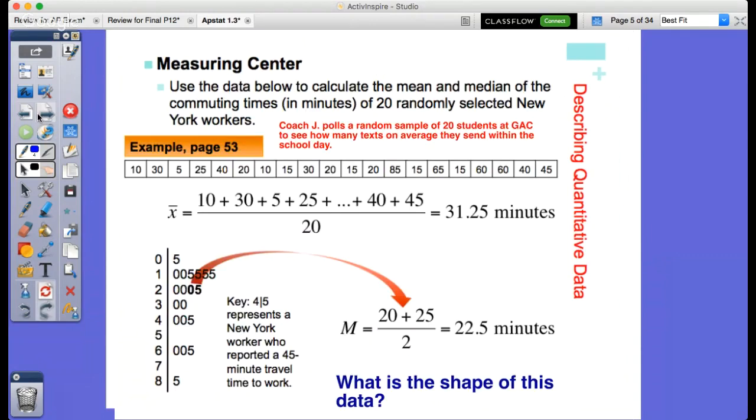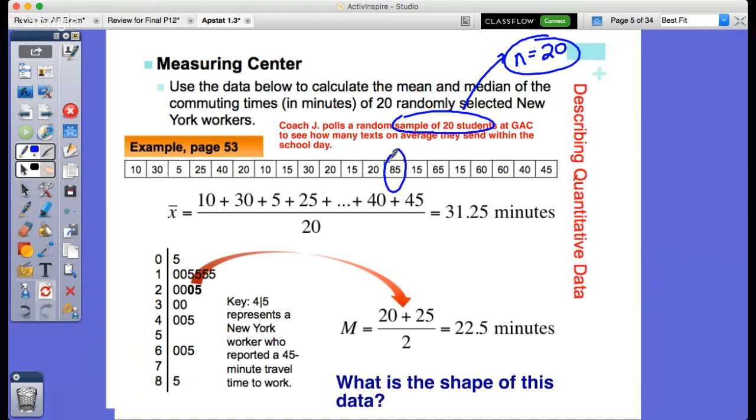Let me give you an example of this. Let's say that Coach Jay pulls a random sample of 20 students. Remember the notation? That would mean that N equals 20. 20 total students at GAC to see how many texts on average they send within a given school day, okay? Each of these pieces of data would represent one student.